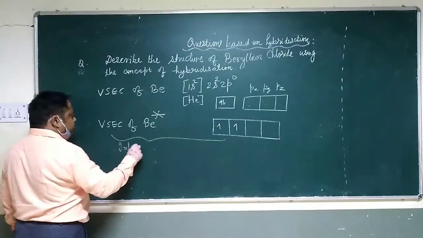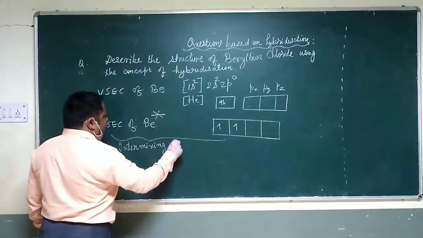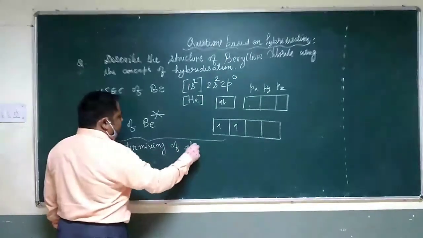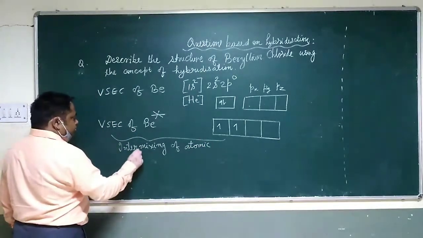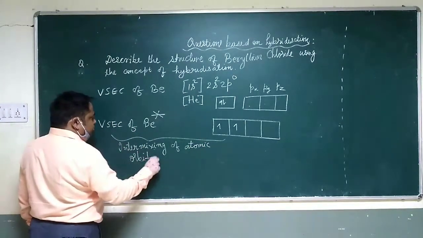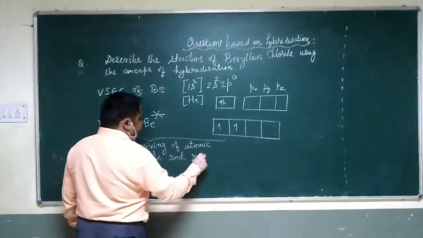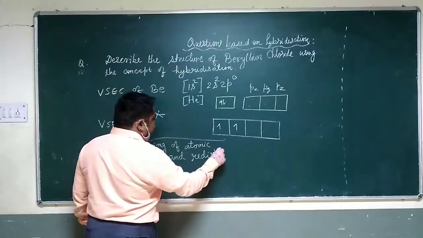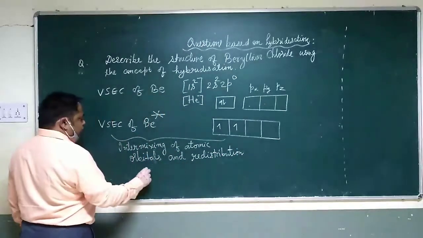Intermixing of atomic orbitals and redistribution of electrons.